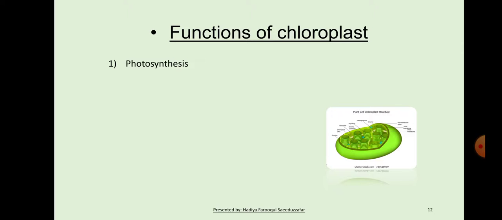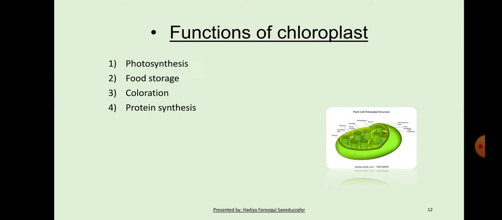During photosynthesis, carbon dioxide and water are converted into organic substances, that is sugar, fat, polysaccharide, amino acid, in presence of light. Next, food storage. Leucoplasts present in the cytoplasm act as centers of food storage such as starch, amyloplast, oil, elaioplast and protein, proteinoplast. Third, coloration. Chromoplasts are responsible to give different colors in flowers and fruits. They are useful for attracting insects for pollination and propagation.